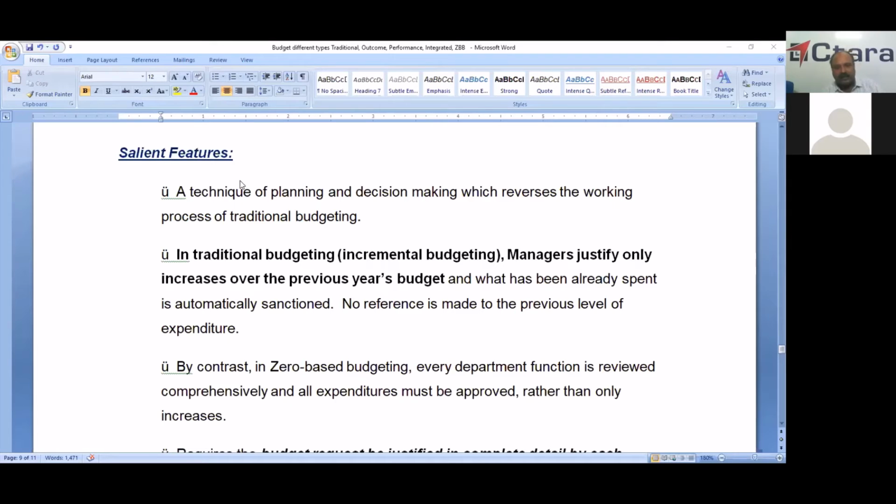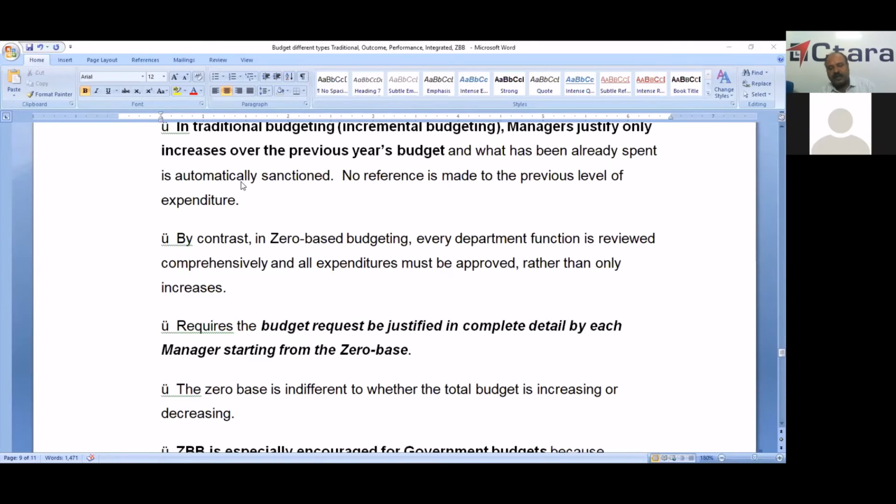But by contrast, in ZBB, each department and every departmental function is reviewed comprehensively from scratch, and the entire expenditure must be approved, not only the incremental amount. Suppose last year was 100 rupees and this year we propose 10 rupees more, then the entire 110 rupees we have to justify in ZBB, whereas the traditional budget justifies only 10 rupees.